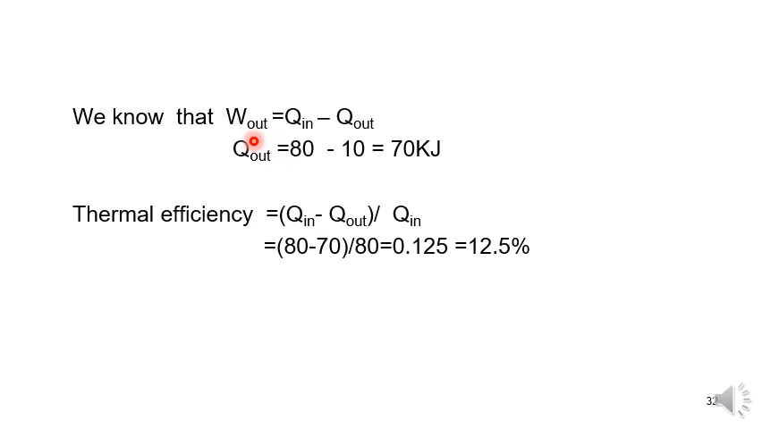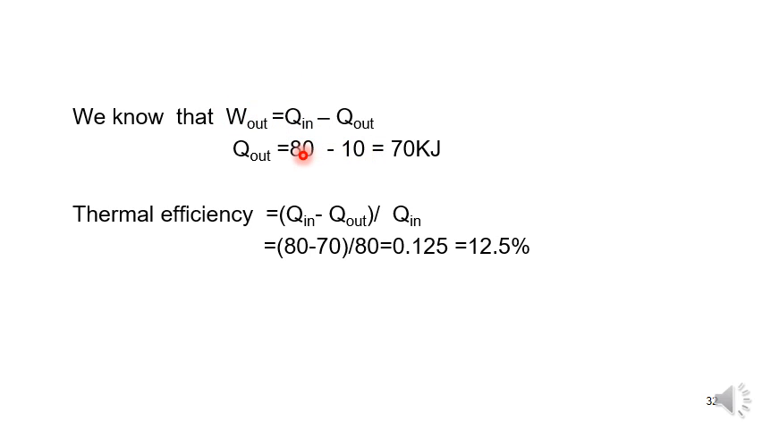So W out is equal to heat supplied minus heat rejected. Heat supplied means we are giving heat to the system, so Q in minus Q out. We want to calculate the Q out. In the data they gave the work done W, meaning the work done by the system, the output work, so we represent it as W out. Q in is the amount of heat supplied to the system, and the amount of heat rejected is Q out. So Q out is equal to Q in minus W out.